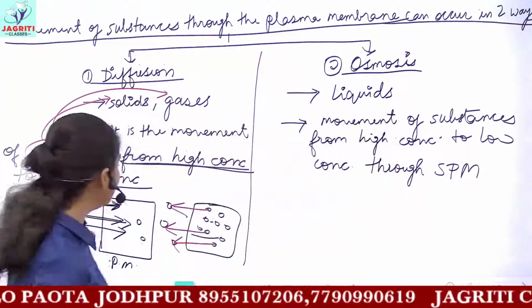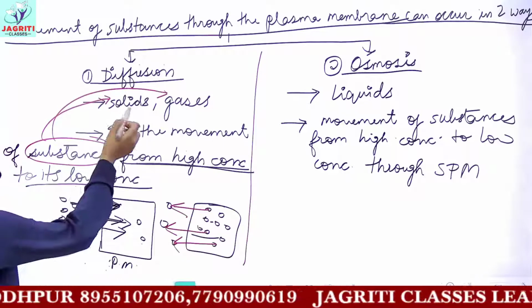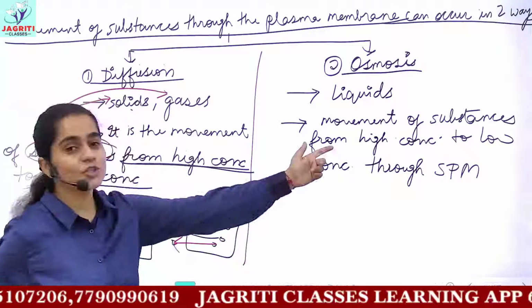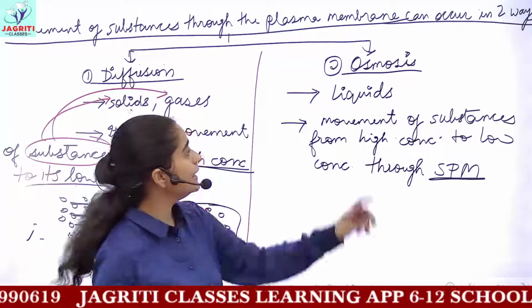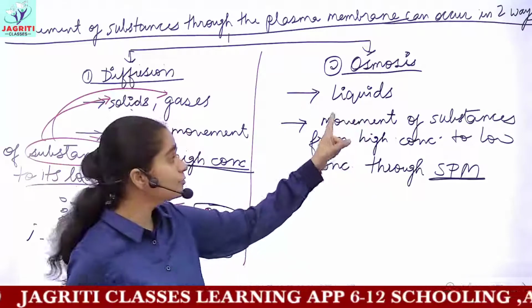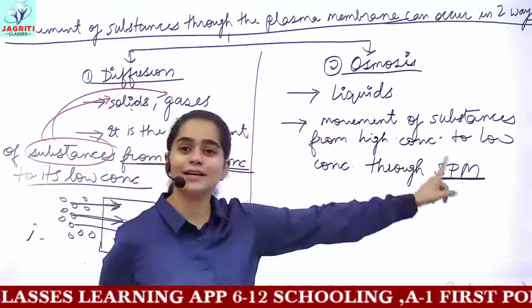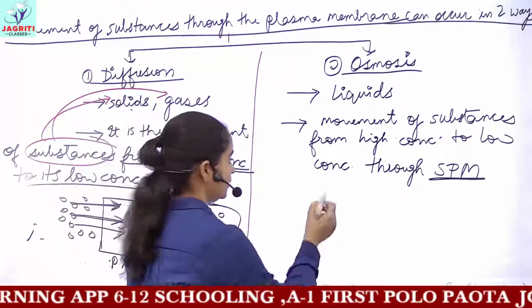Here we do not need any kind of semi-permeable membrane. It is just the movement of solids and gases from higher to lower concentration. But in osmosis, we need a semi-permeable membrane. That is, whenever any liquid molecule moves through a semi-permeable membrane from its higher to lower concentration, then you call the process osmosis.